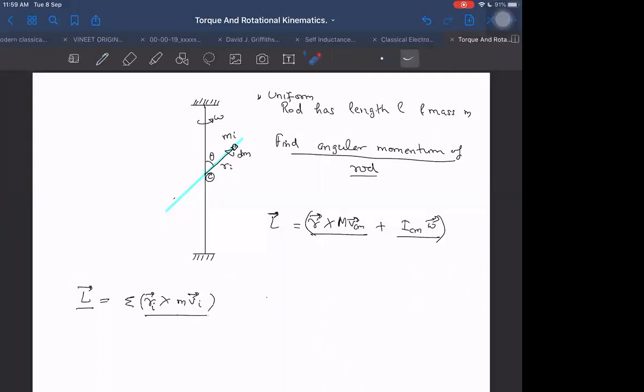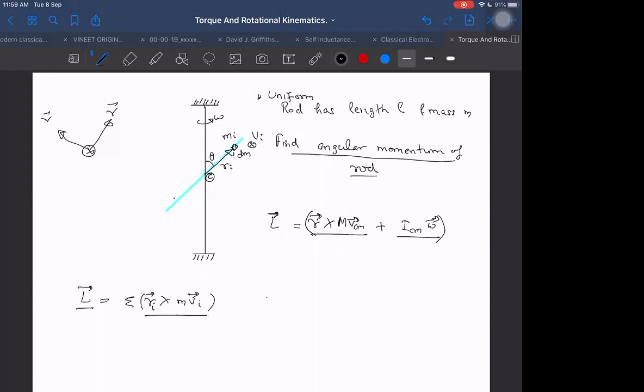If it is rotating like this, then it will be going into the plane. So at present, its velocity will be into the plane. Then R cross V_i will be in which direction? Now the R vector is this side, the V vector is into the plane, then R cross V will be in this direction.